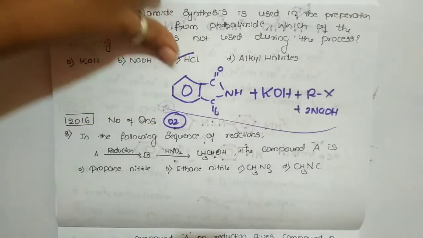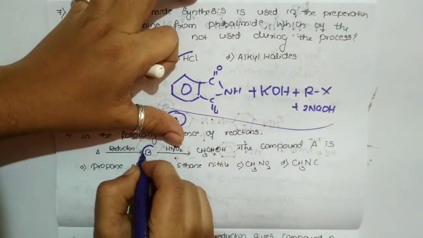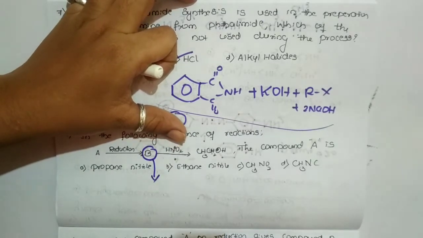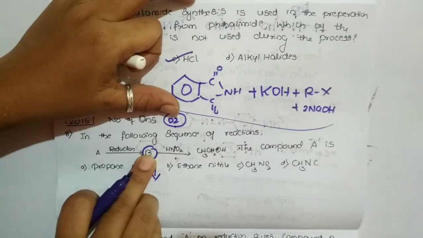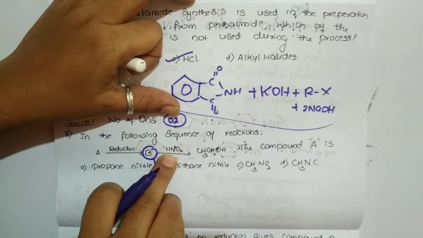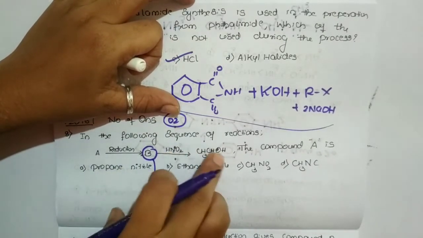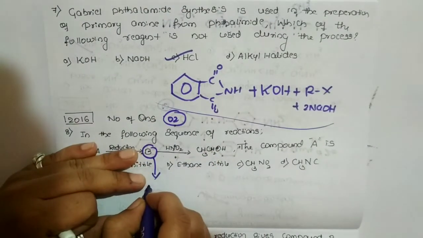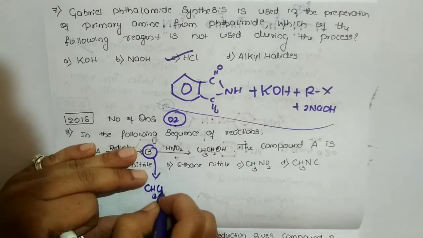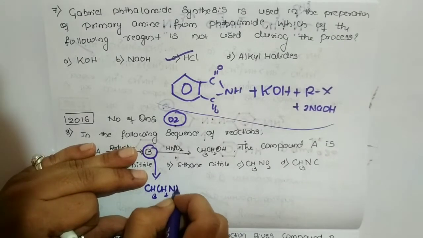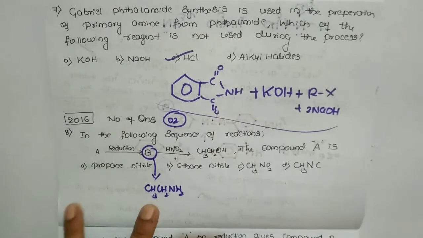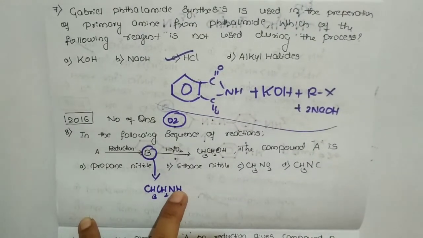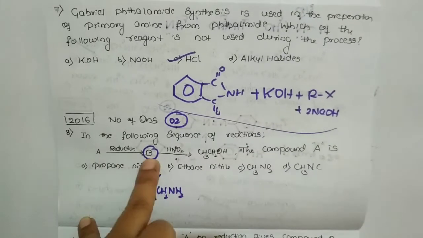So when I say diazotization, the B compound should be the respective amine. Only the amine will undergo the diazotization process followed by the hydrolysis to give ethyl alcohol. Since 2 carbons are present, the amine should be CH3CH2NH2, quite simple. This should be the ethylamine. Now the question comes, there is a process, there is a method.